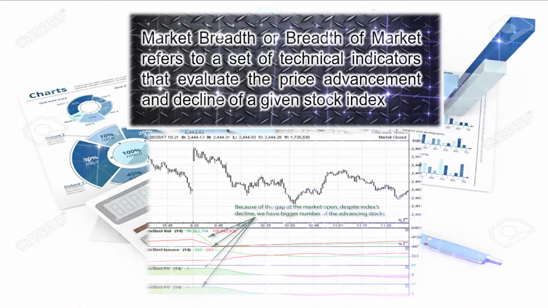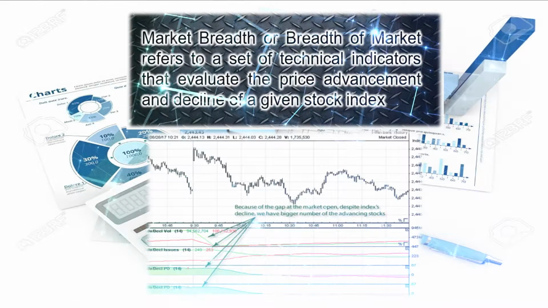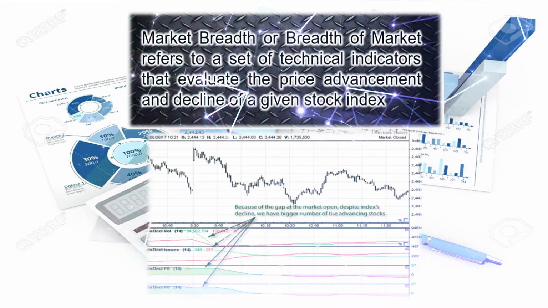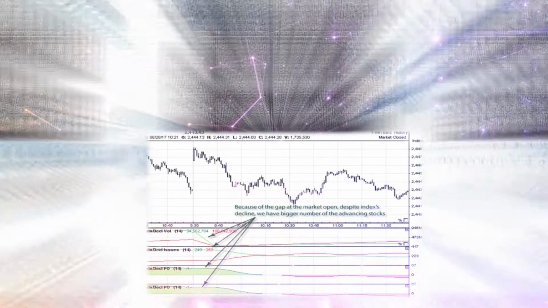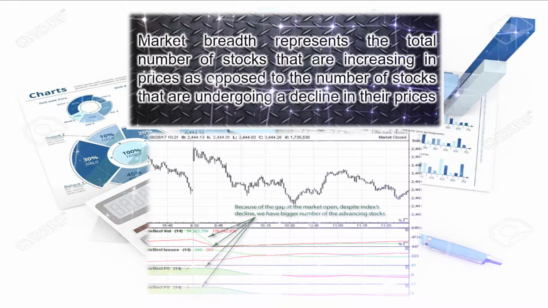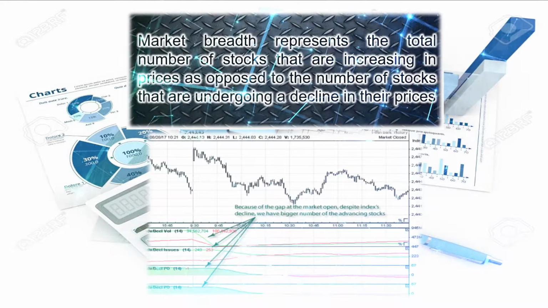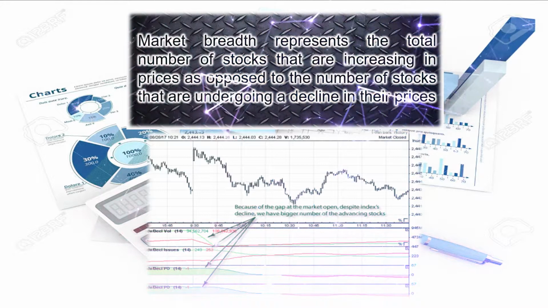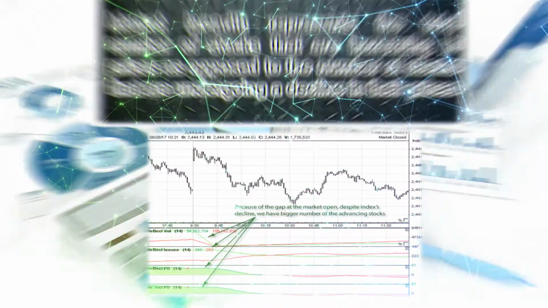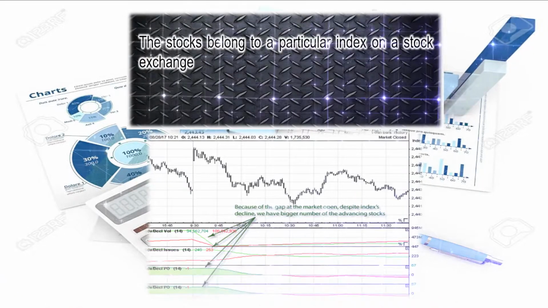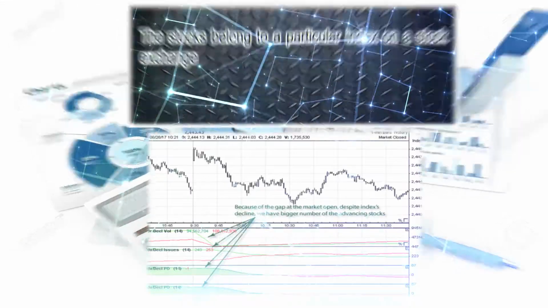What is market breadth? Market breadth, or breadth of market, refers to a set of technical indicators that evaluate the price advancement and decline of a given stock. Market breadth represents the total number of stocks that are increasing in price as opposed to the number of stocks that are undergoing a decline in their price. The stock belongs to a particular index on a stock exchange.